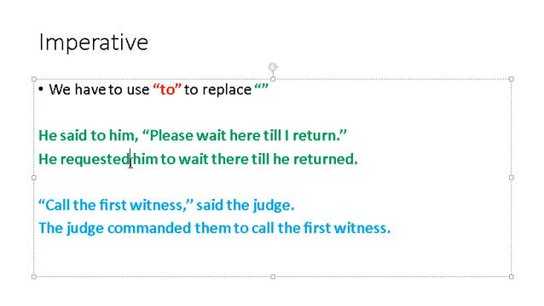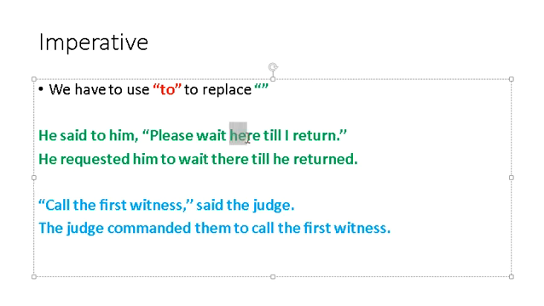So that's why in speech 1 we have changed said into requested. He requested him. Now this word requested has taken the please in itself, so we need not use please anymore. We have replaced this please with this requested. Now these commas and inverted commas are converted into this word to. He requested him to wait there till he returned.